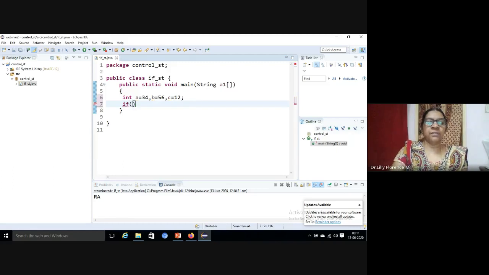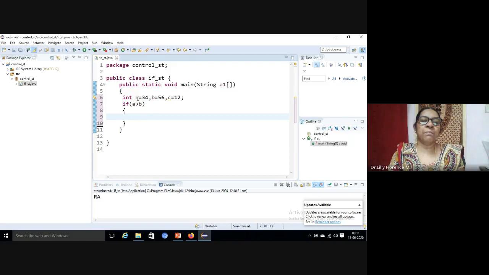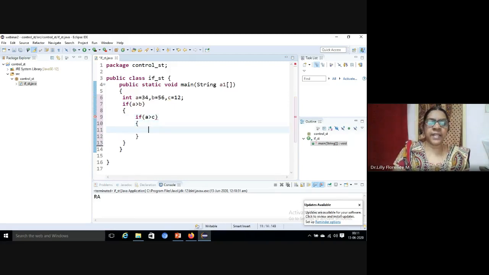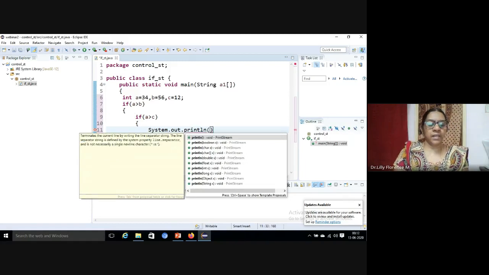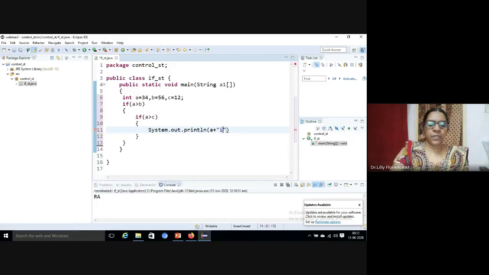So first we can check if A greater than B. If A is greater, we take the value of A first. So we compare A with B here. Now again we have to compare A with C. So in this if statement, again we use another if statement: if A greater than C. If it is greater than C, obviously A is biggest. So system.out.println, we can give A is biggest. Yes, this is over.